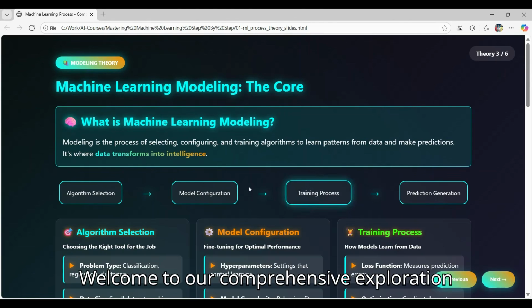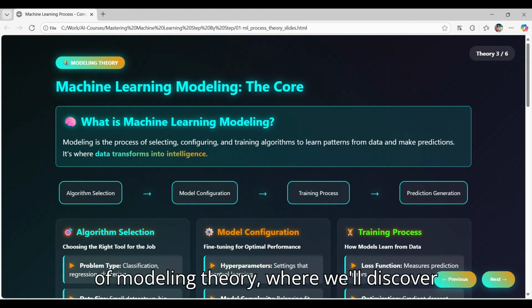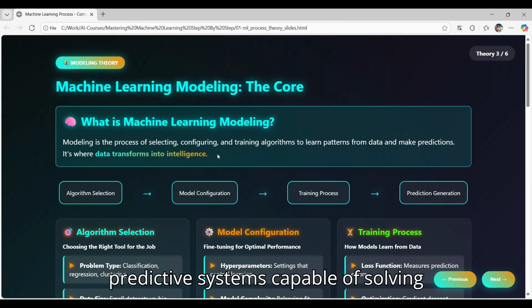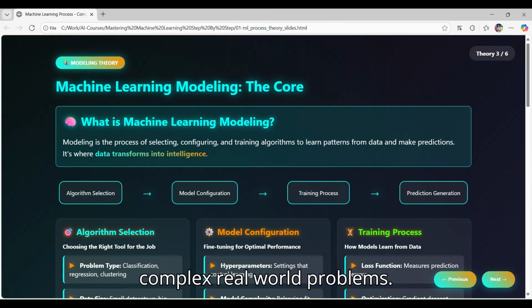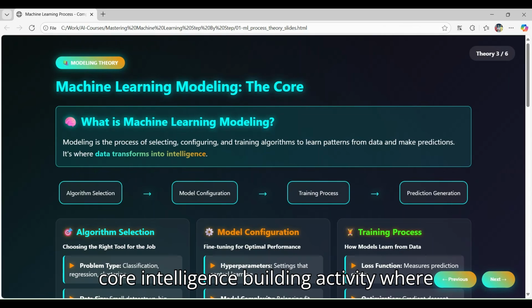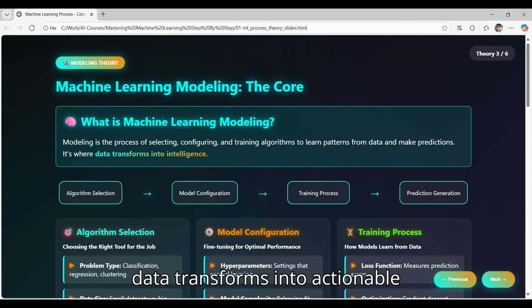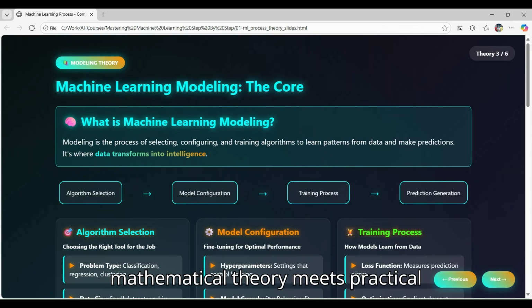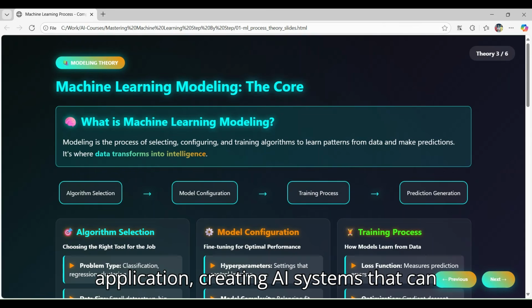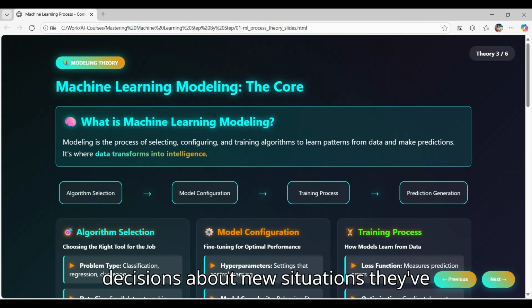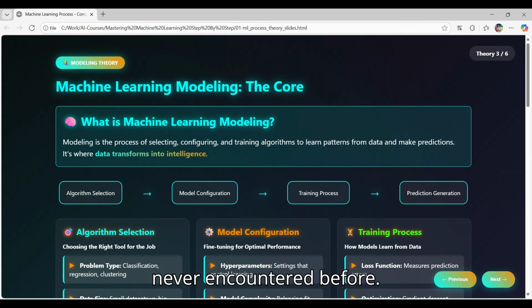Welcome to our comprehensive exploration of modeling theory, where we'll discover how algorithms transform carefully prepared data into intelligent predictive systems capable of solving complex real world problems. Machine learning modeling represents the core intelligence building activity where data transforms into actionable insights and predictions. This is where mathematical theory meets practical application, creating AI systems that can understand patterns and make informed decisions about new situations they've never encountered before.